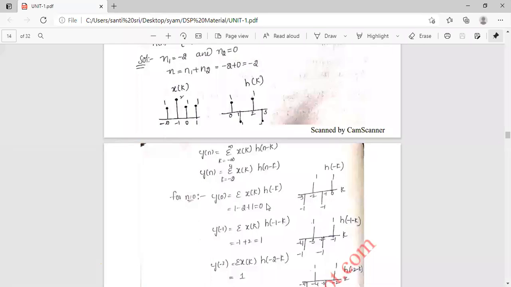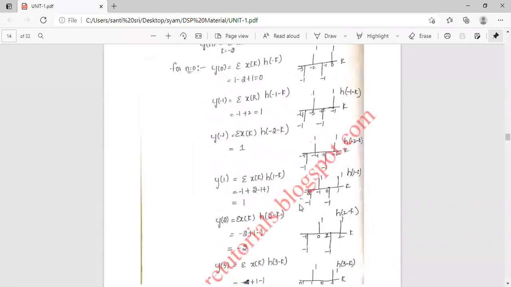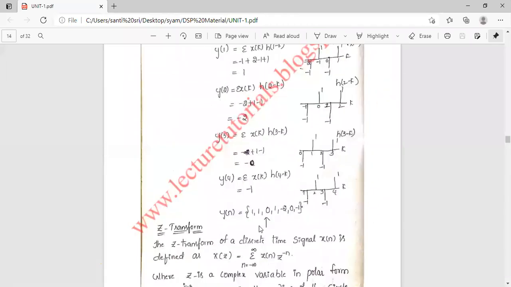Like that, we will find out the various values by using the straightforward method, and finally we will write the sequence as y of n equal to 1, 1, 0, 1, minus 2, 0, and minus 1. By taking the paper and solving this problem, you can easily get the solution.